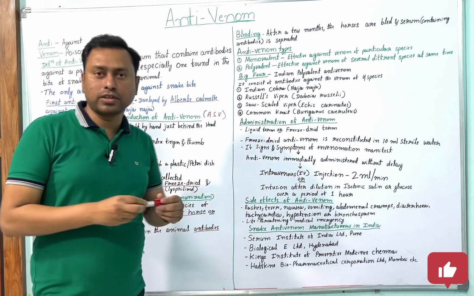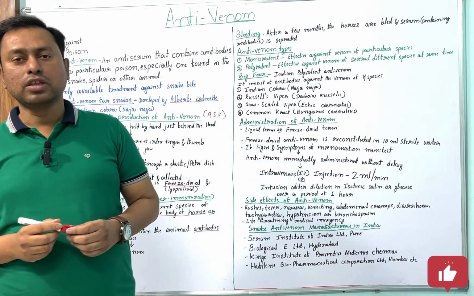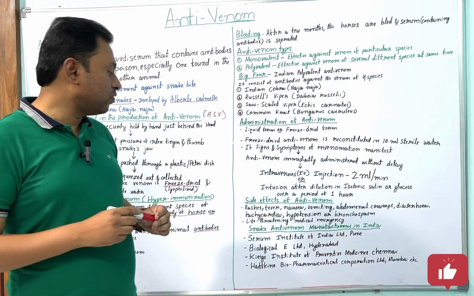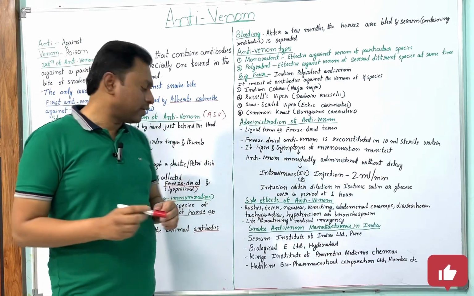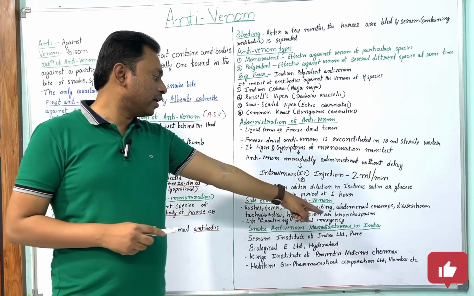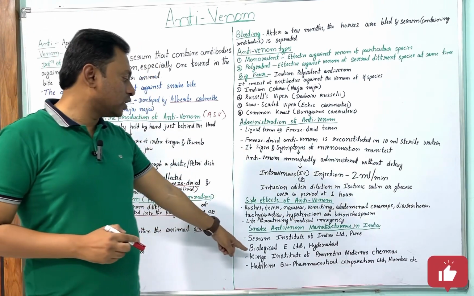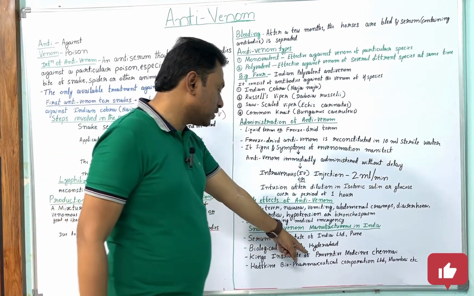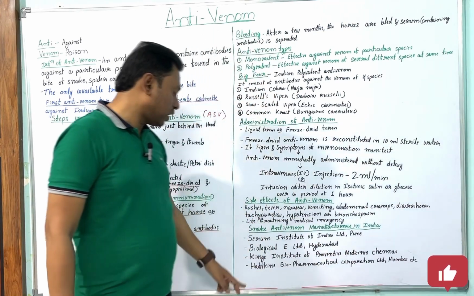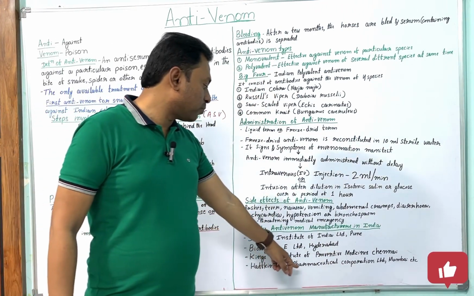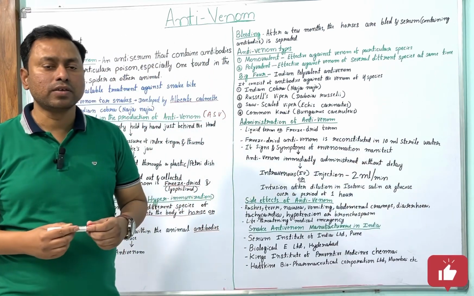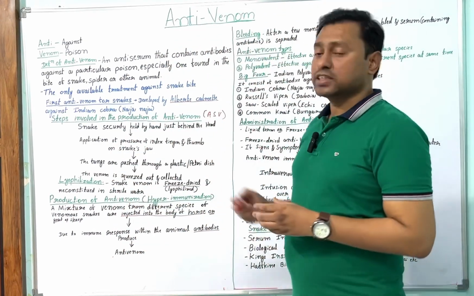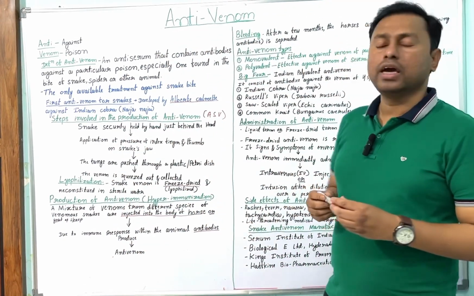Now the manufacturer. Who is the manufacturer? There are many manufacturers of ASV in India. The common ones are Serum Institute of India Limited, Pune; Biological E Limited, Hyderabad; King Institute of Preventive Medicine, Chennai; and Haffkine Bio-Pharmaceutical Corporation Limited, Mumbai, and there are many other manufacturers of ASV. This is about the antivenom serum.